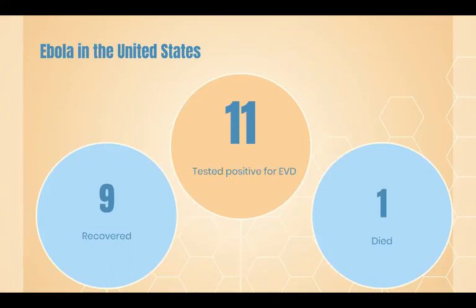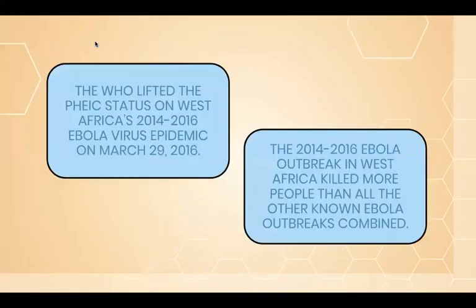The other 8 were medical workers in West Africa. Of these 8 individuals, 7 of them recovered while 1 died. The World Health Organization lifted the PHEIC status on West Africa's 2014 to 2016 Ebola virus epidemic on March 29, 2016. The 2014 to 2016 Ebola outbreak in West Africa killed more people than all the other known Ebola outbreaks combined.